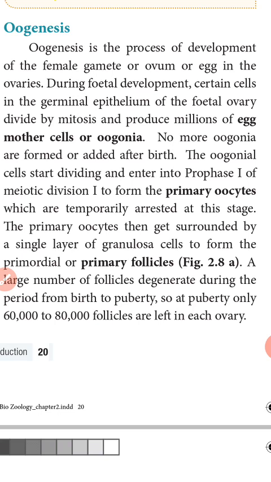Primary oocytes are produced by the first prophase of the first meiotic cell division.